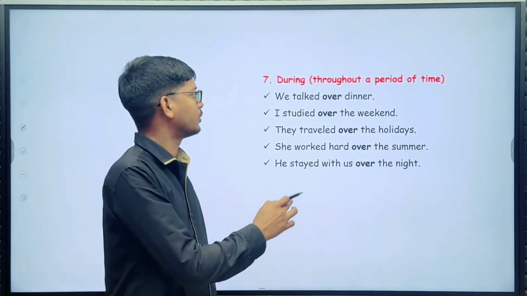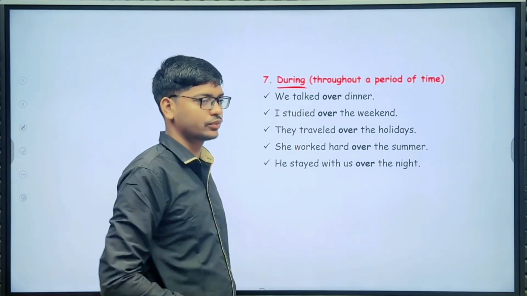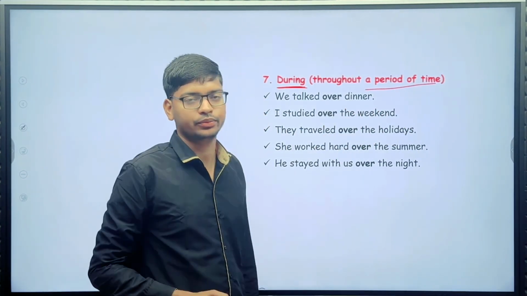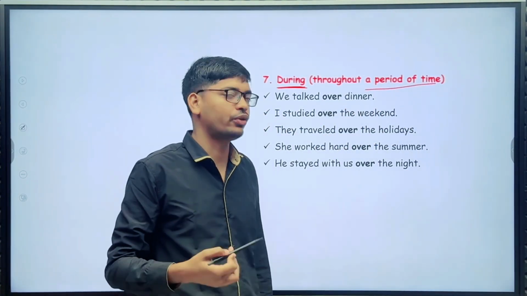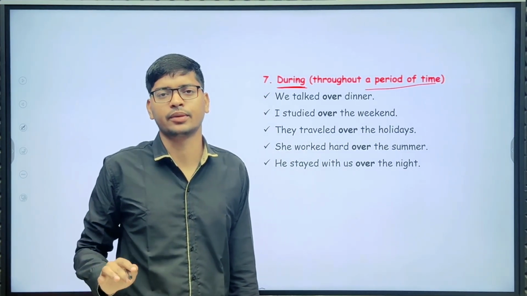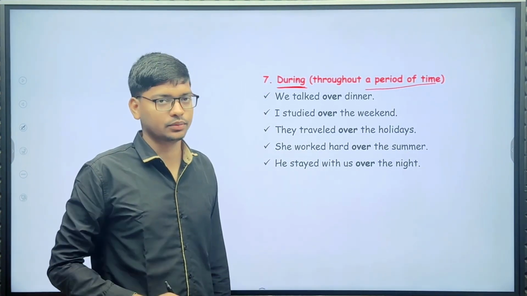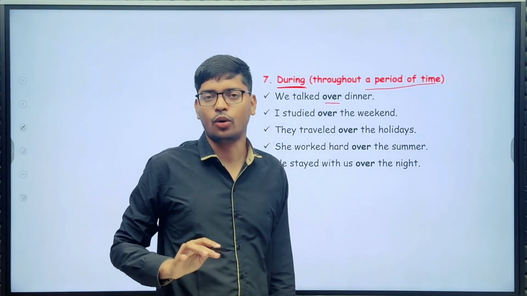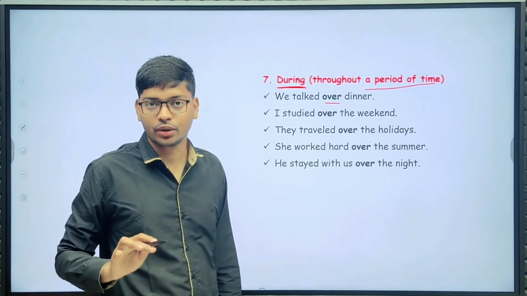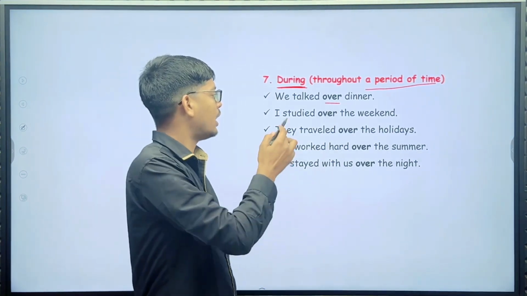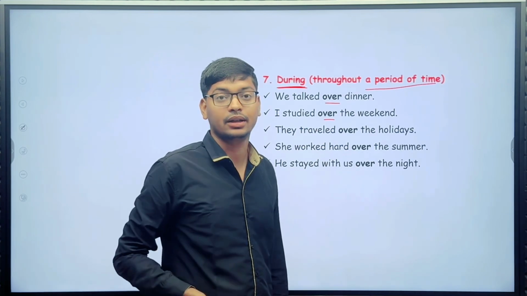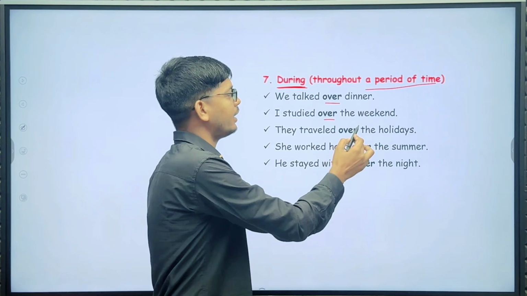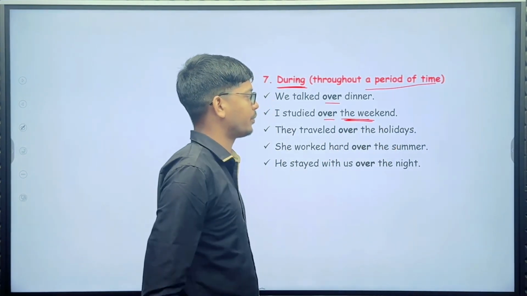Next use here: during, throughout a period of time. You can easily use "over." For example, we talked over dinner. I studied over the weekend. So weekend is a period of time.